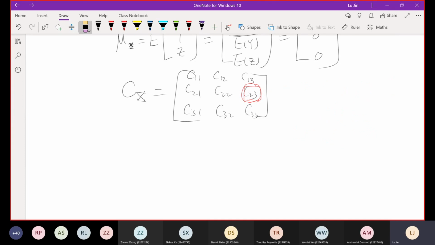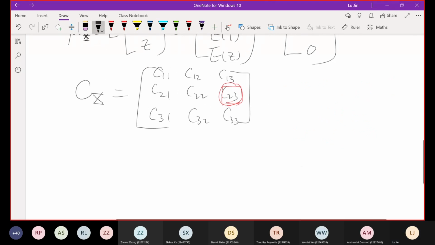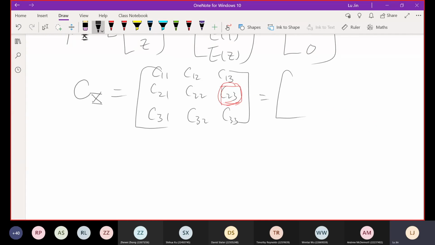If we understand this, we can rewrite this matrix using the names of the random variables. That means CXX, CXY, CXZ, CYX, CYY, CYZ. Leave it alone, don't worry about that. And CZX, CZY, and CZZ.